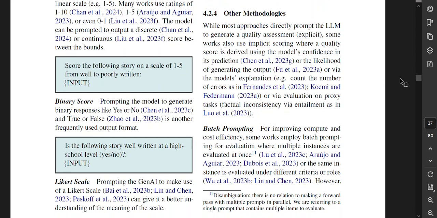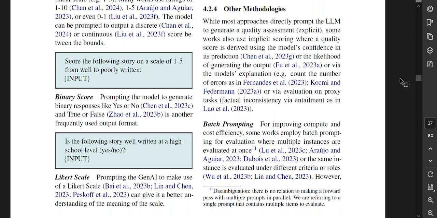Other methodologies. While most approaches directly prompt the LLM to generate a quality assessment explicitly, some works also use implicit scoring where a quality score is derived using the model's confidence in its prediction or the likelihood of generating the output, or via the model's explanation, e.g. count the number of errors, or via evaluation on proxy tasks, factual inconsistency via entailment, as in Liu et al. Batch prompting. For improving compute and cost efficiency, some works employ batch prompting for evaluation where multiple instances are evaluated at once, or the same instance is evaluated under different criteria or roles.